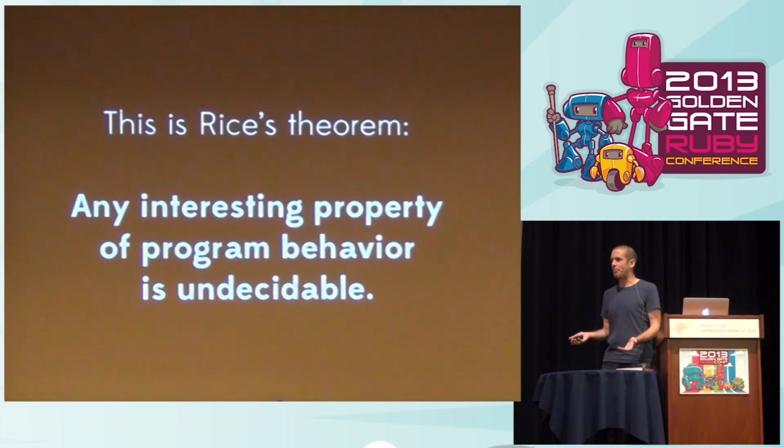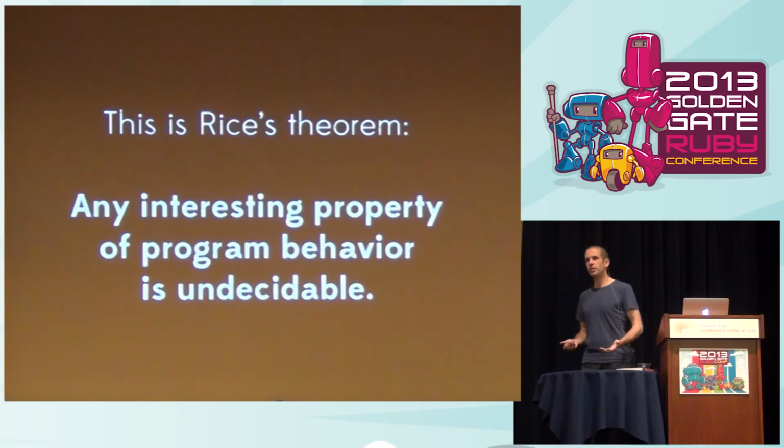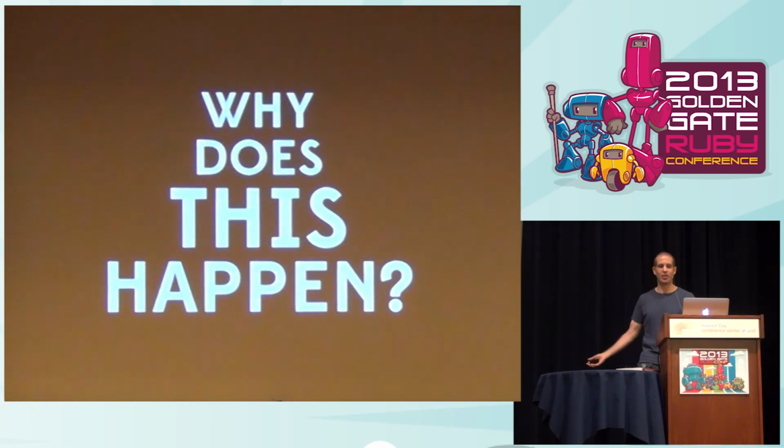And so, this is a massive downer. This really sucks because it means that all kinds of things we would like to be able to ask computers about programs, they're just not able to always give us the correct answer. So I was quite upset when I learned this. And I wanted to find out, why does this happen?